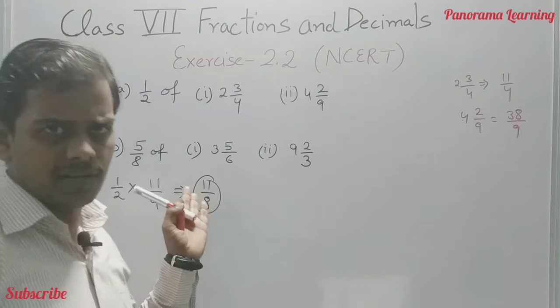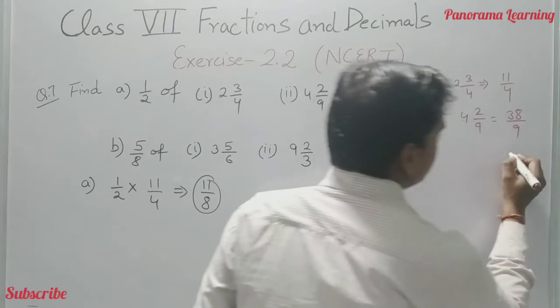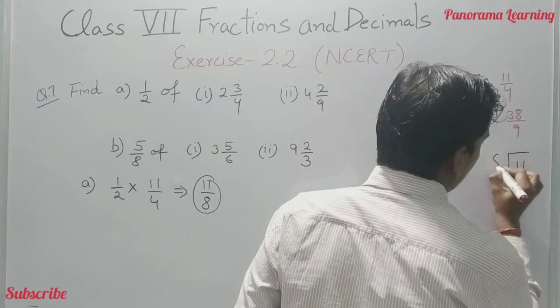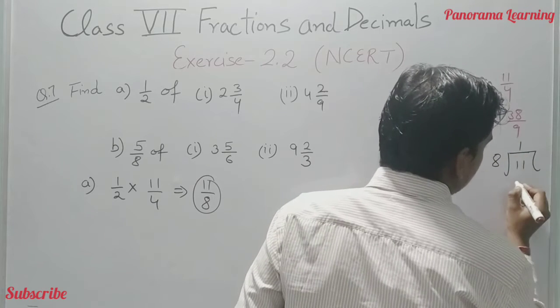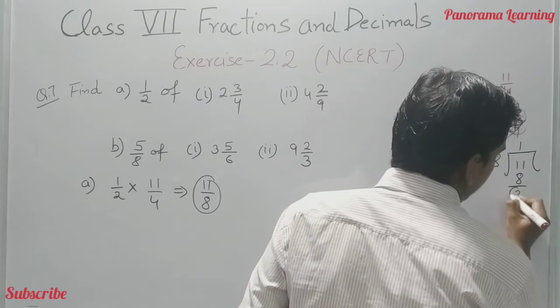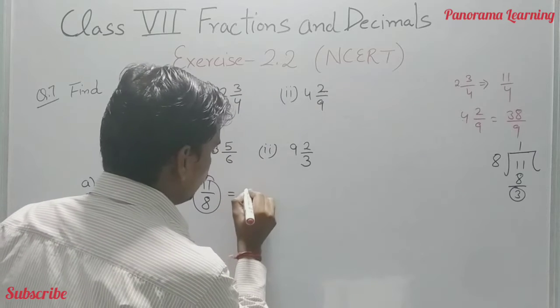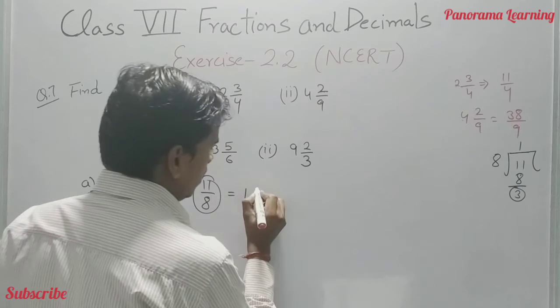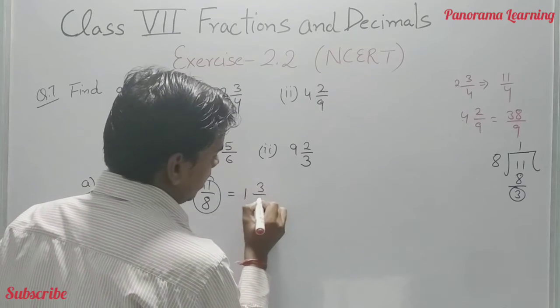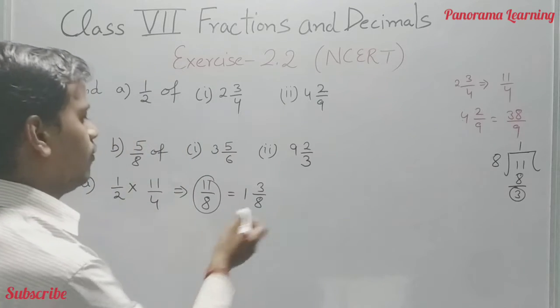You can also convert this into the mixed fraction. It depends upon you whether you want or not. 8 1s are 8 and 3 is remainder. Then the answer is 1 whole 3 by 8. Okay, this is a mixed form of this.